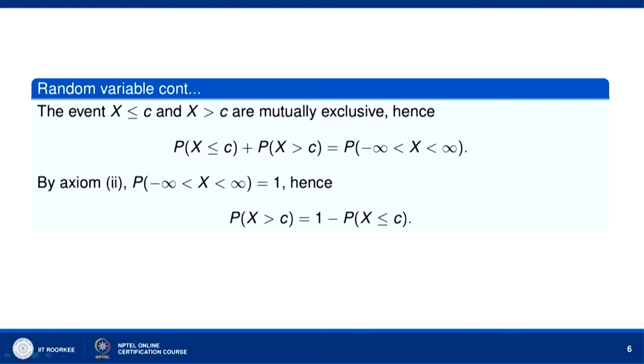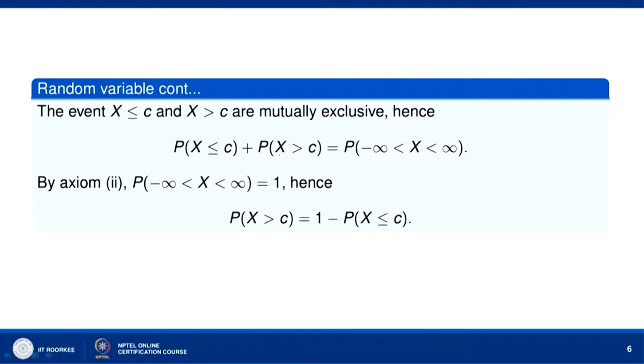Now, axiom 2 of the definition of probability says that the probability of S, the sample space S, is equal to 1. So, P(−∞ < x < ∞) is equal to 1, and therefore, the probability that x is greater than c is equal to 1 minus P(x ≤ c), from this equation.